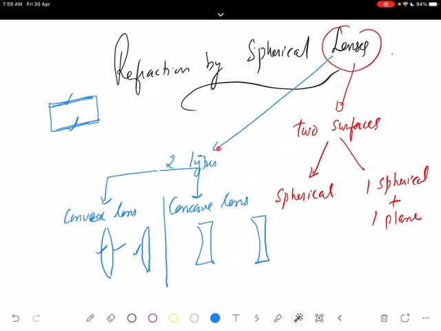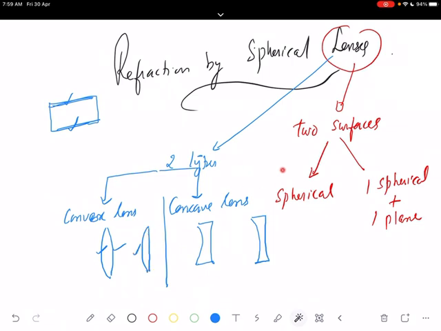So two different types of lenses: convex lens and concave lens. In a convex lens, the first option is two spherical surfaces bulging outwards, or one surface bulging outwards and the other plane.